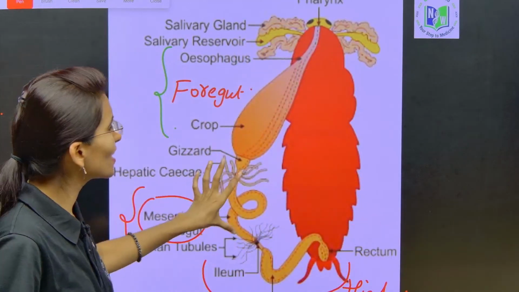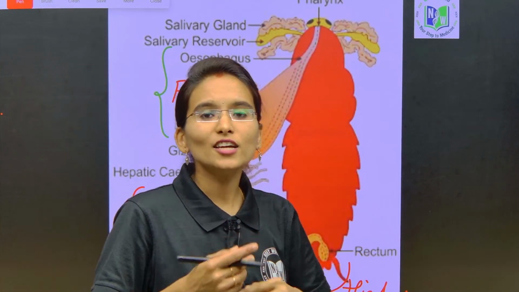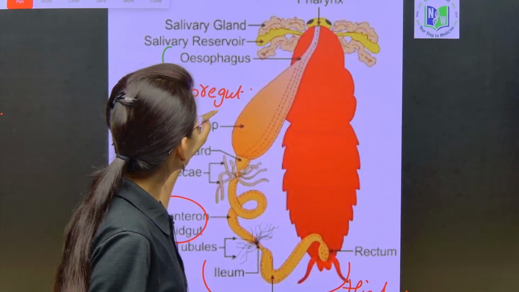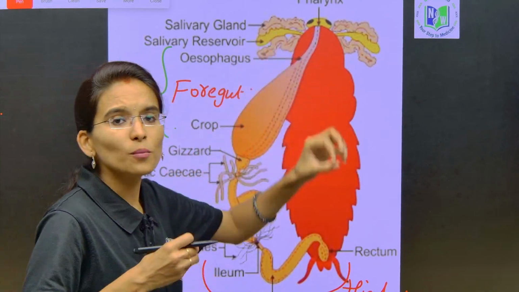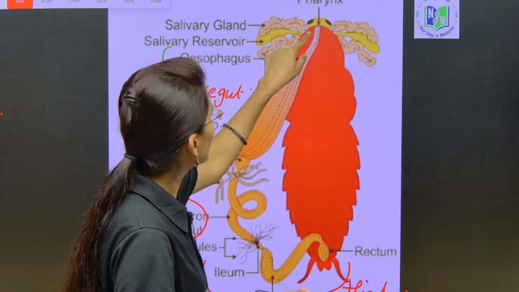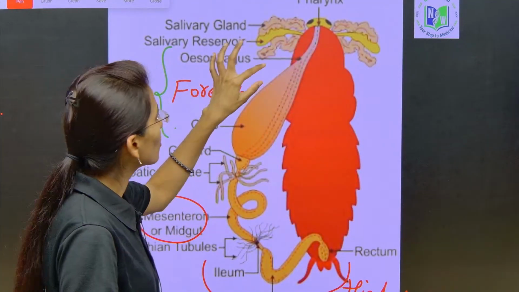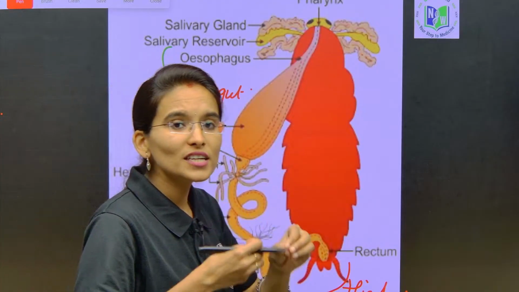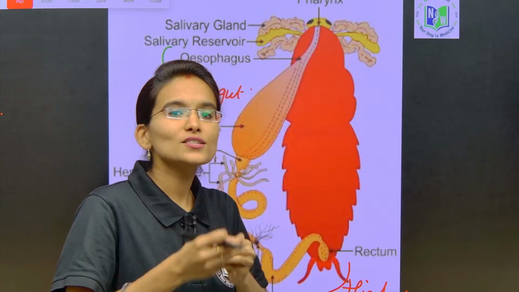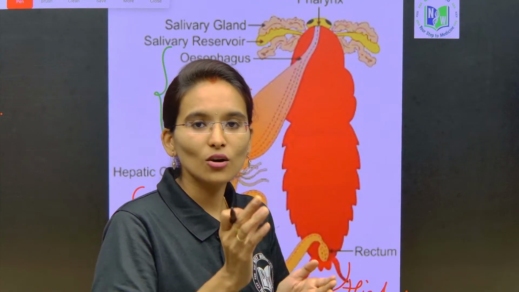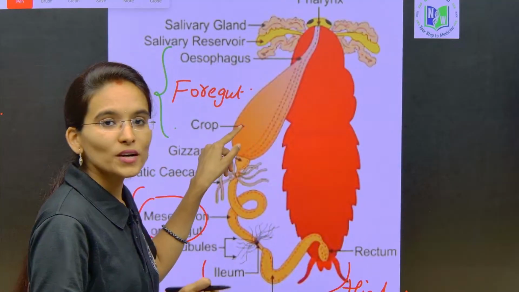In between, in the digestive system, we can find highly coiled regions. First the mouth opens into the pharynx, and the pharynx opens into the esophagus. From the esophagus the food is sent and stored in the pear shaped organ called the crop.